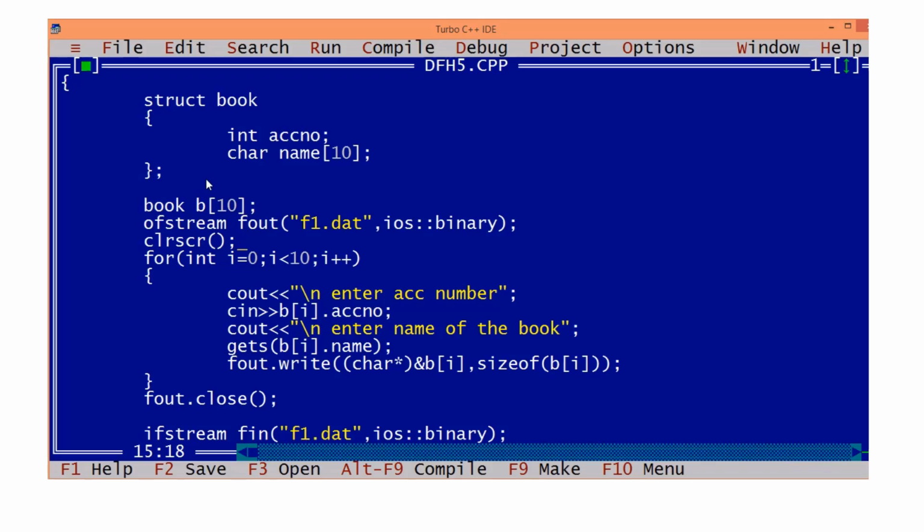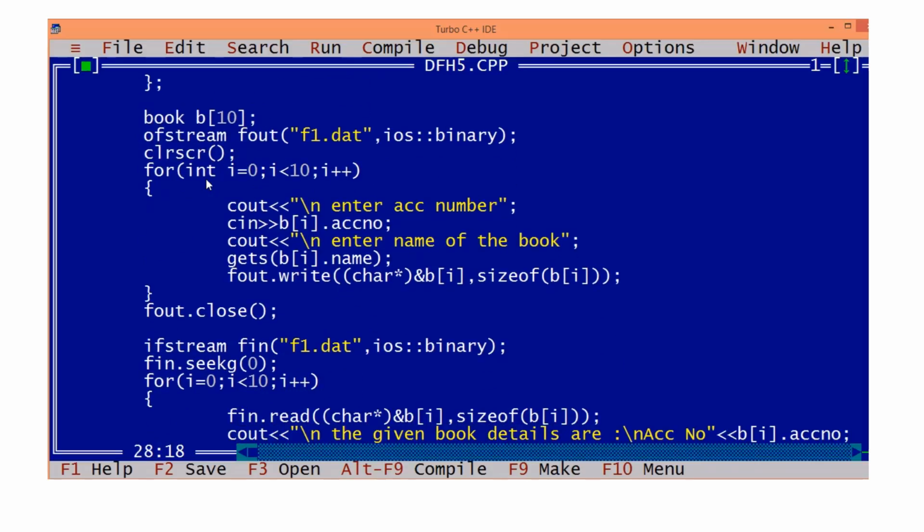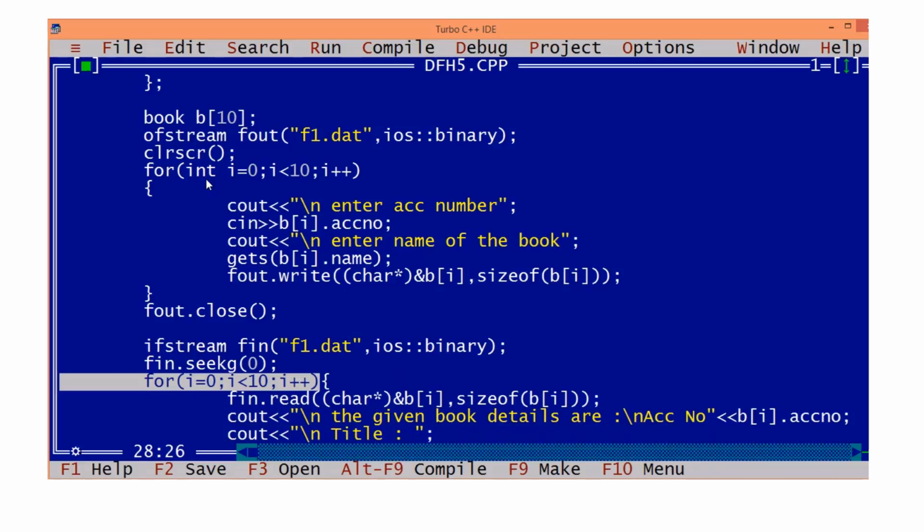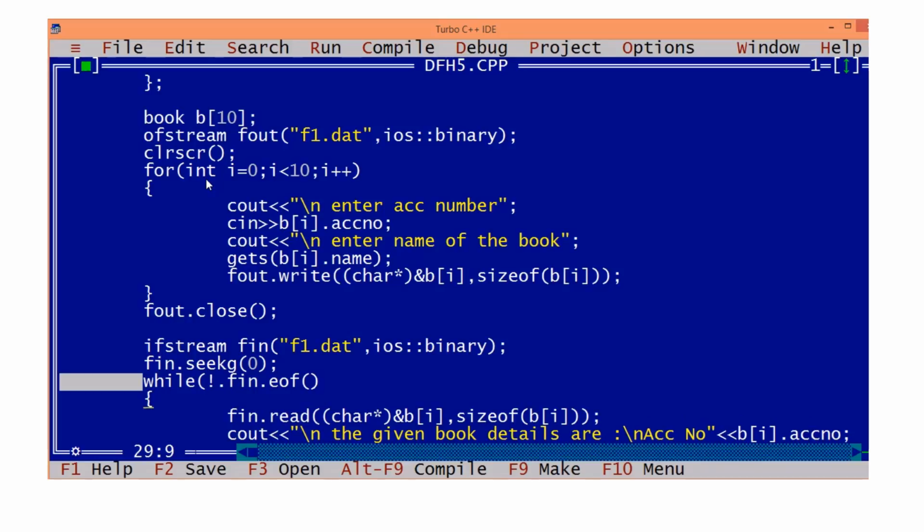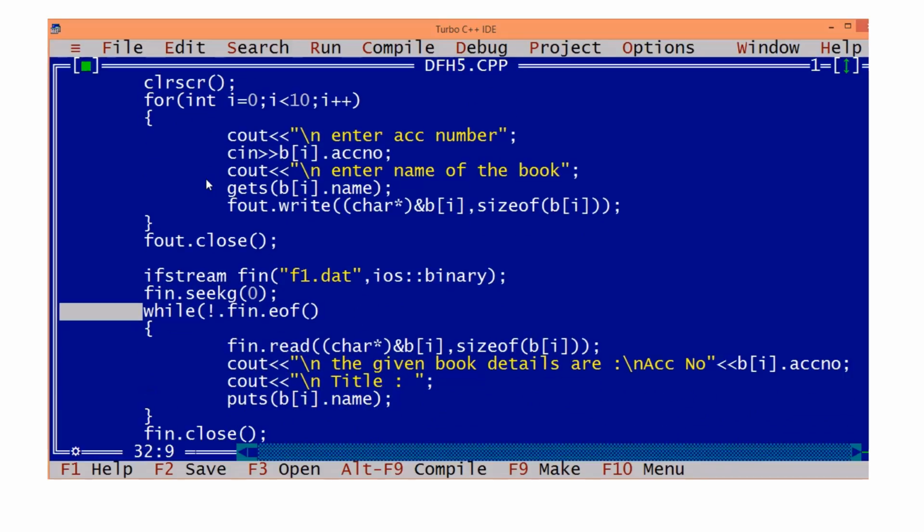Is it clear? So now you know how to read and how to write. Once it is a data file, a dat file, we have done both operations. Sometimes the question may be, how many objects are there? Here we may not know how many objects are there. Then what do we do? As long as that file content exists, so not fin.eof, you keep reading, and after reading you just increment the count.